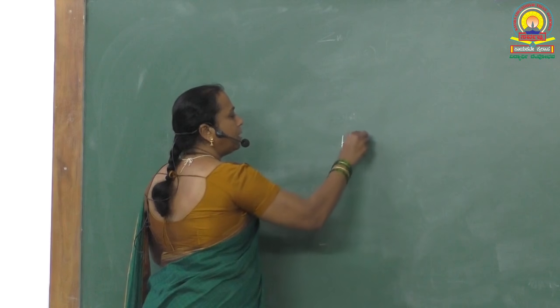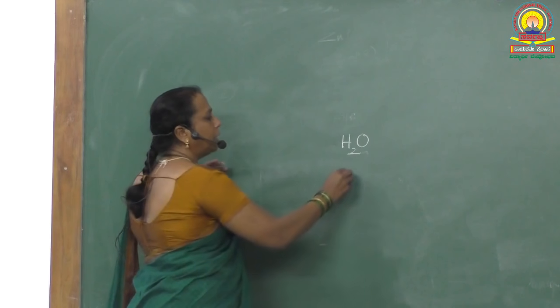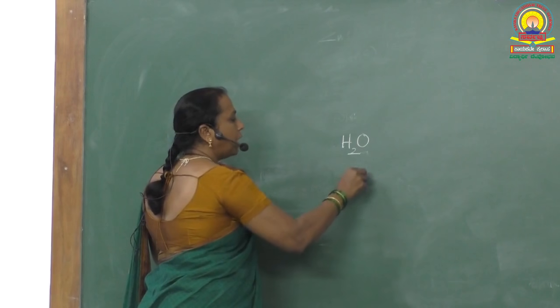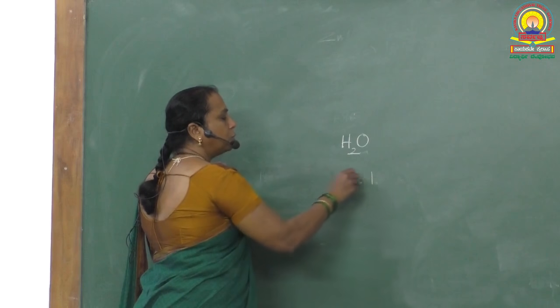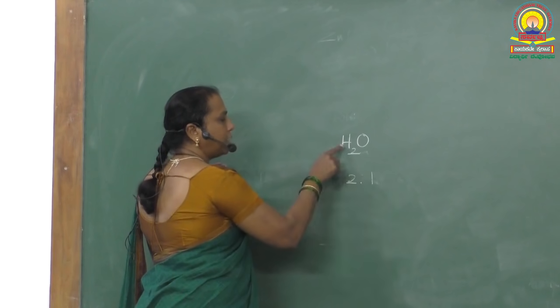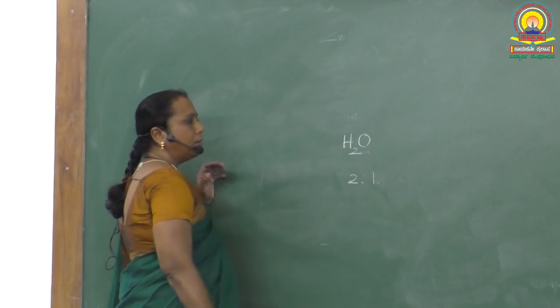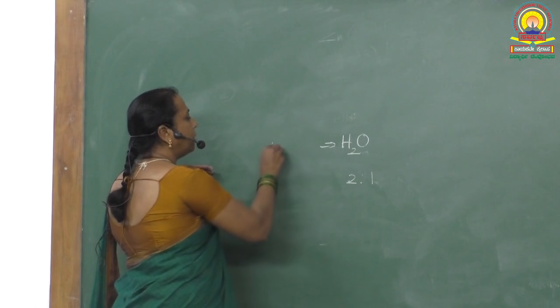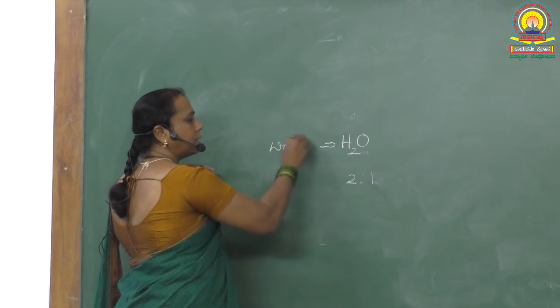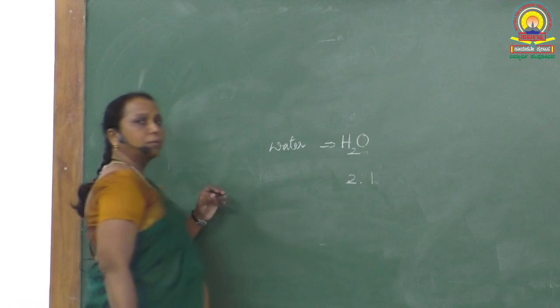The stoichiometry of the H2O molecule is hydrogen 2 and oxygen 1, a 2:1 ratio. In a 2:1 ratio, hydrogen and oxygen combine to give a molecule. We call it what? Water. So, we call this stoichiometry.